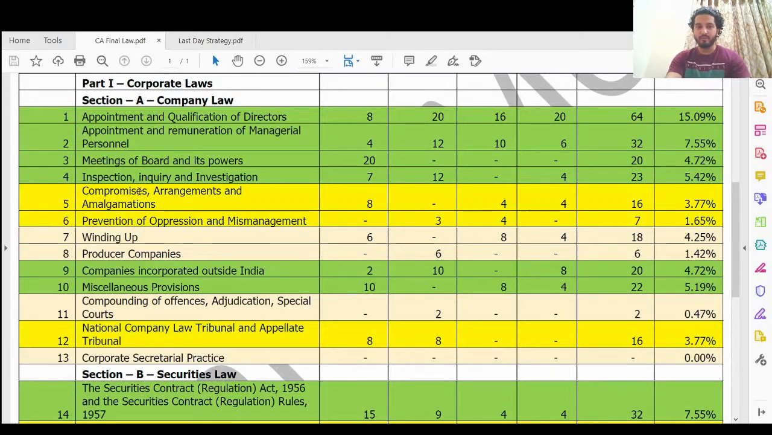If you are aiming to do the winding up chapter, then it will be of A category. But since I wanted to leave one of the chapters, I left winding up. I have covered only the important sections and the rest I have kept for option. So I had decided that winding up I will leave in option.